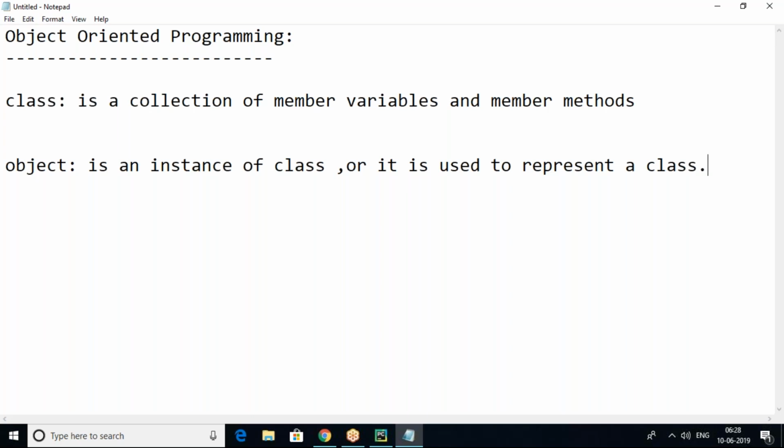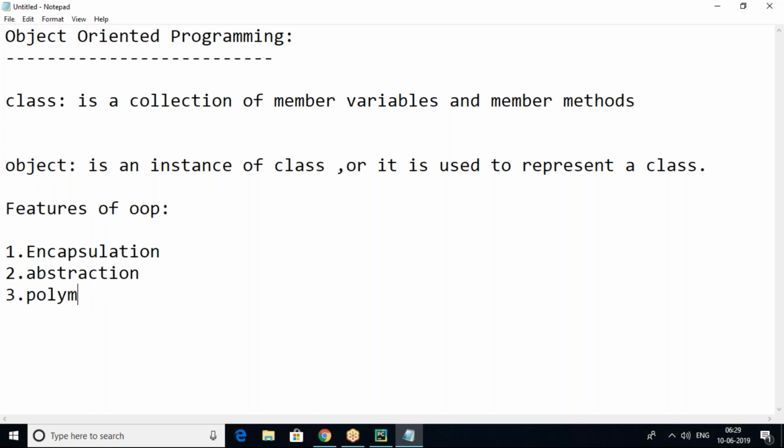Apart from class and object, any programming language that wants to become object oriented must satisfy the following features: first encapsulation, second abstraction, next polymorphism, next inheritance.